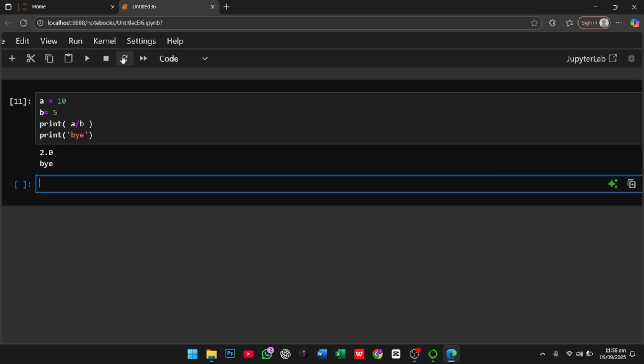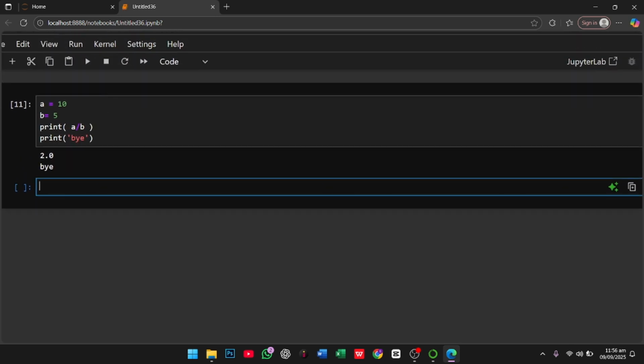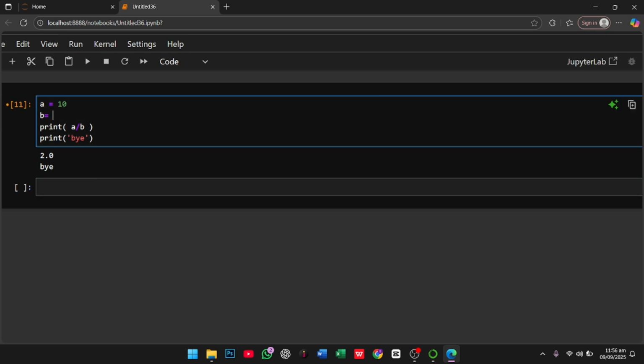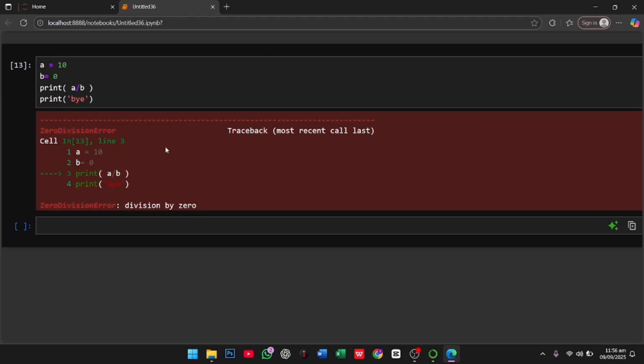You see our answer is 2.0 and bye. But if I make a change and set b to 0, let's see what happens. You see our error: ZeroDivisionError, division by zero.